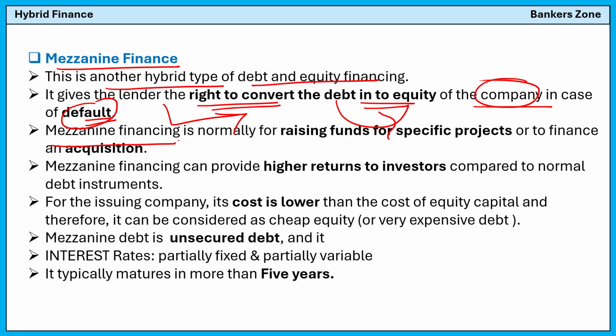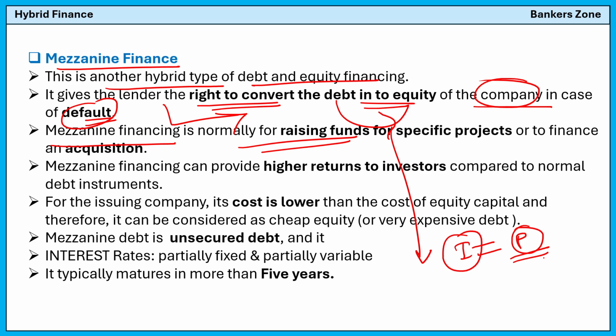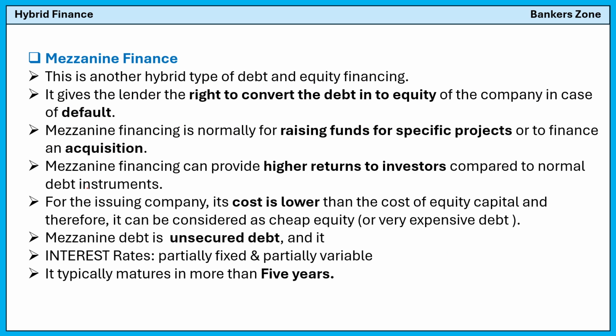Mezzanine financing is like what happened with Idea in India. Shares of Idea were purchased by the government, because there was a lot of debt. So the government purchased the shares, and for some companies their debt is converted into the form of shares. As an owner of a company, I will prefer this, because it gives the owner the right to convert my debt into equity.